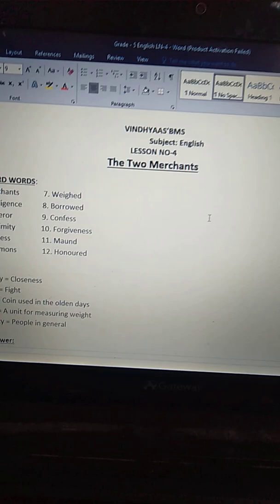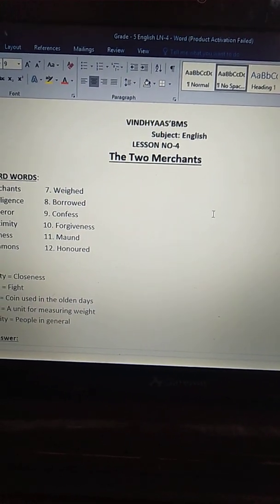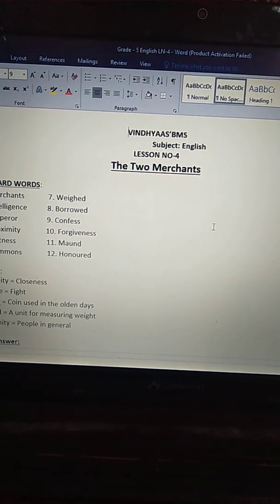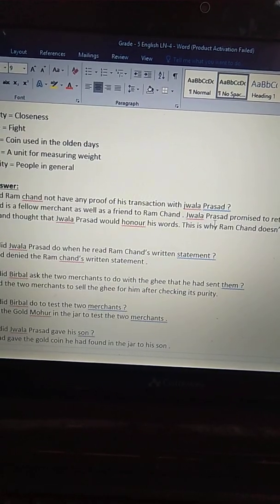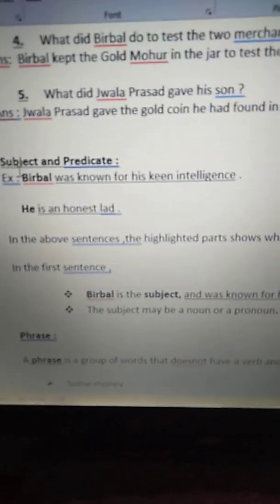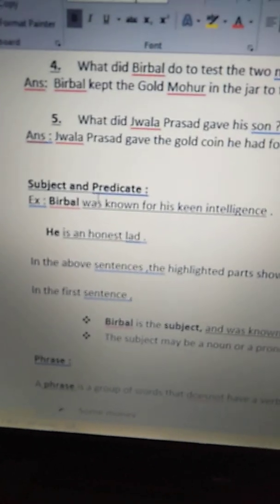Today I am going to teach you the grammar part of your fourth chapter, The Two Merchants. Children, in your previous classes, you have learned hard words, meanings, question and answers. And in today's class, you are going to learn grammar. See the topic: subject and predicate.